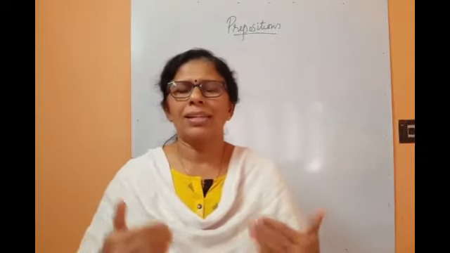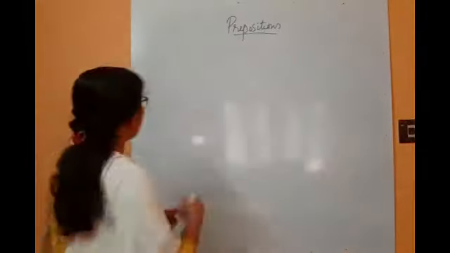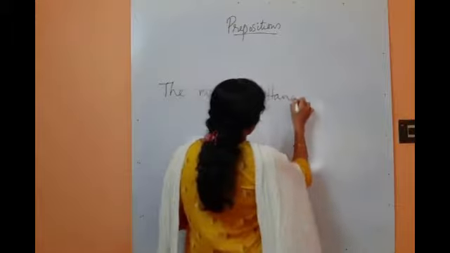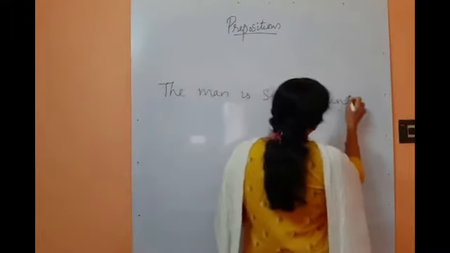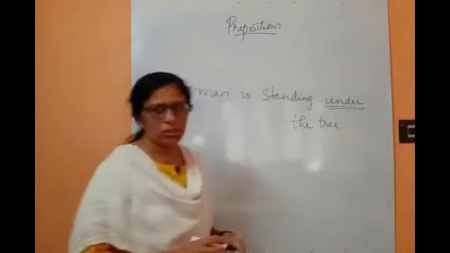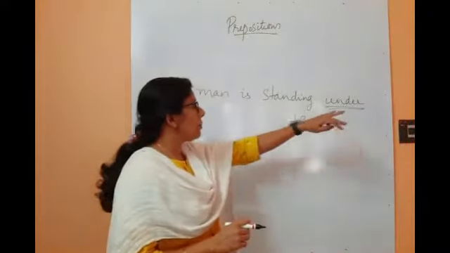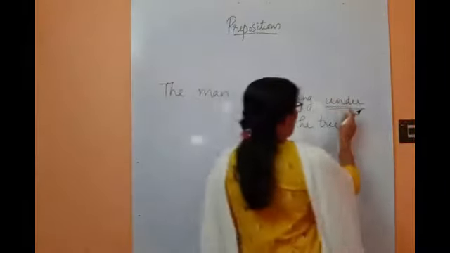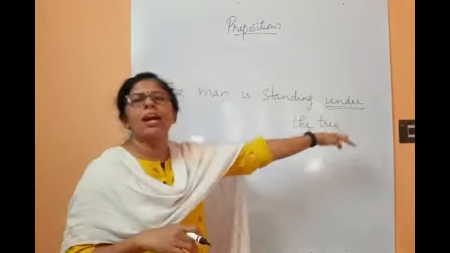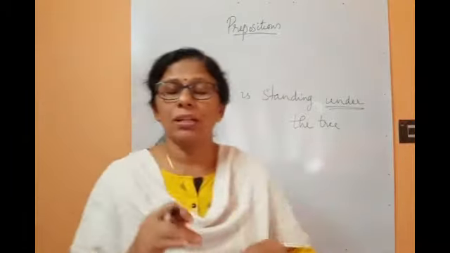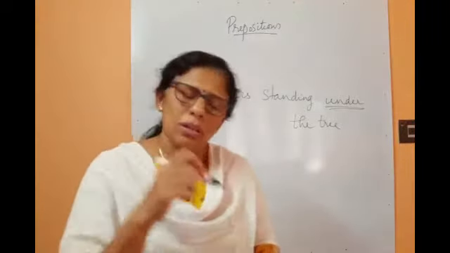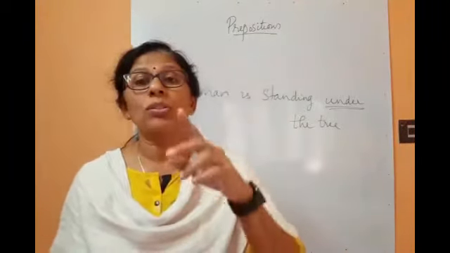Where somebody or something is, when we say somebody means a person. Okay, the man is standing under the tree, and we know that in that sentence the man is standing under the tree. In that sentence, we all know that under is a preposition. Okay, so when under is used as a preposition, we know that, see, from this preposition, what is the work done by this preposition? Where somebody is. Where is he standing? He is standing under the tree. Okay, so with the help of the preposition, we can understand where the man is, what he is doing, or where he is. Okay, so it tells where somebody or something is.